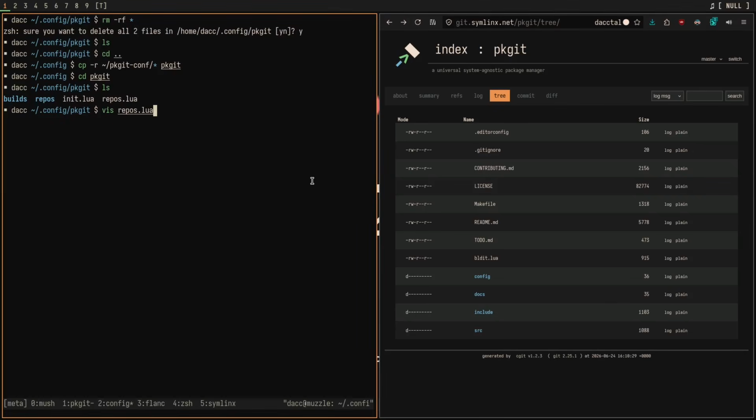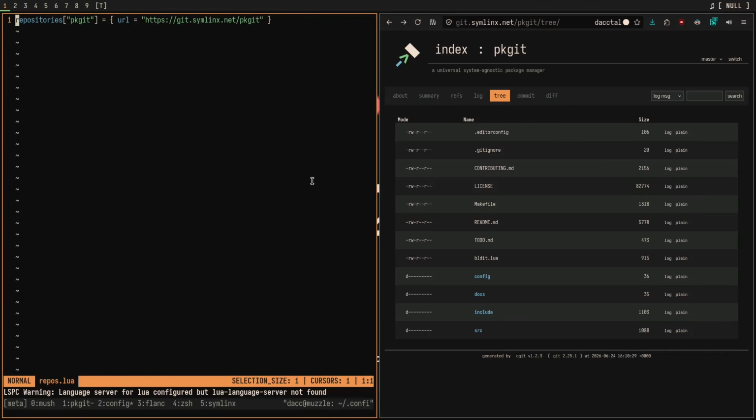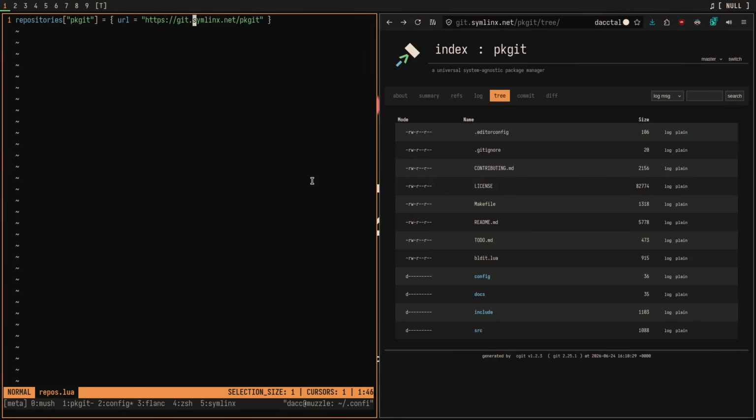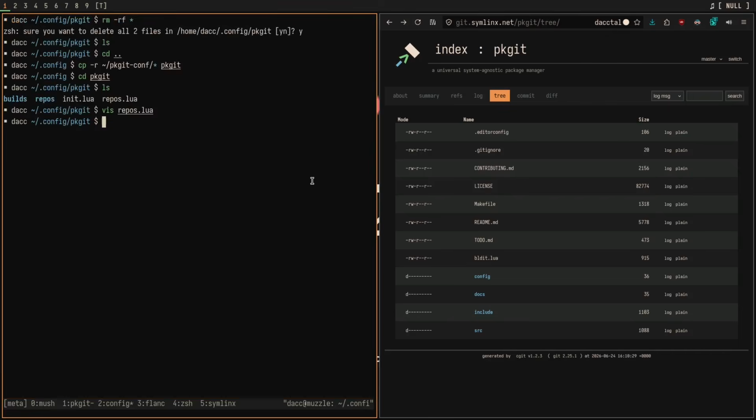So first of all, you see this repos.lua thing. This is actually a thing that pkgit added for convenience. So every time that you add a repo, it will put the absolute bare minimum configuration of that repo inside of this repos.lua. Let's move on from that. It's pretty self-explanatory what that's doing.